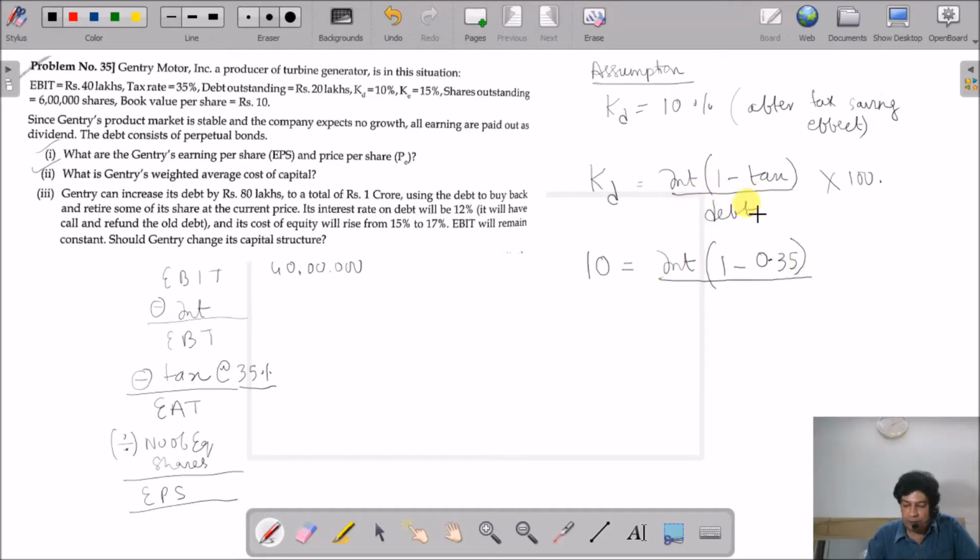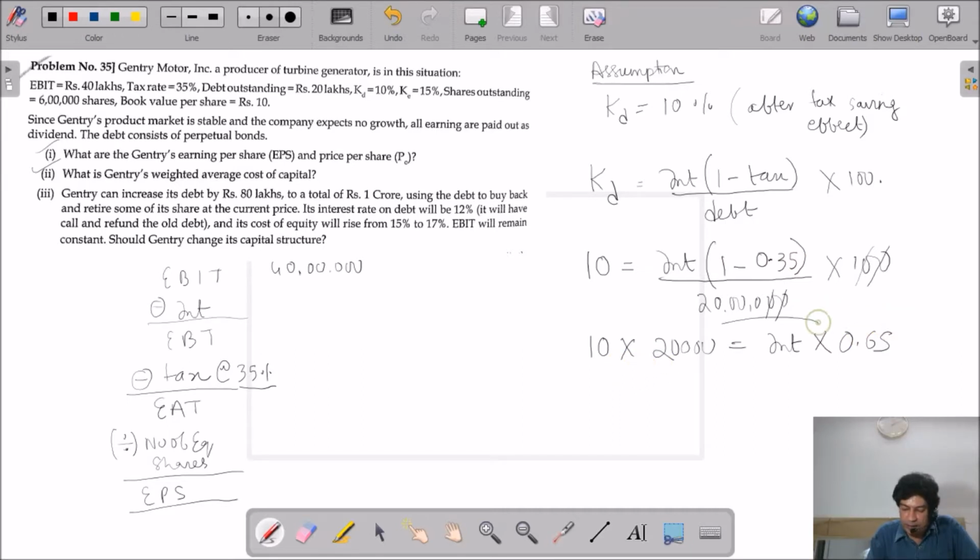Then the debt portion. The debt portion is how much? 20 lakhs is my debt portion. So I will be writing here entire 20 lakhs into 100. So this 2 I will cancel it. So 10 into 2, 20,000. Okay, so interest into 1 minus this is 0.65.